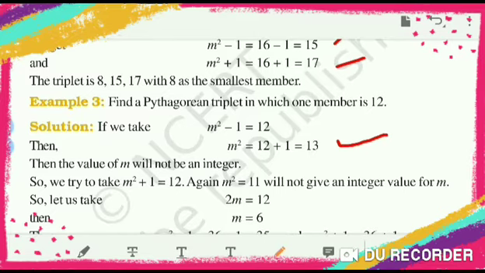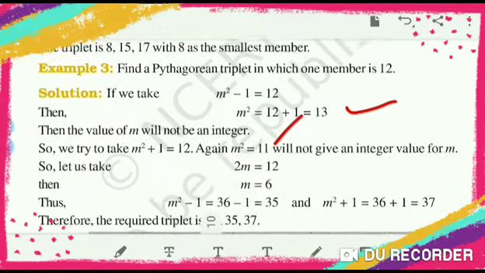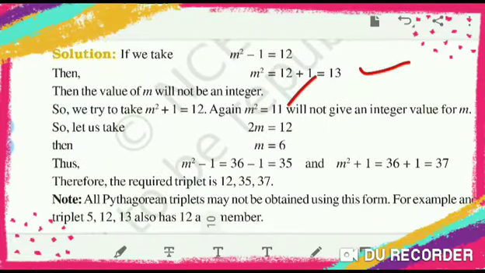So we try another. m square plus 1 is equal to 12. Again m square is equal to 11. So square root of 11 is not present. If we consider 2m is equal to 12, so m is equal to 6. So m square minus 1 is 6 square minus 1, 35, and m square plus 1 is 37. So 12, 35, 37. Okay. So that will be the triplet.